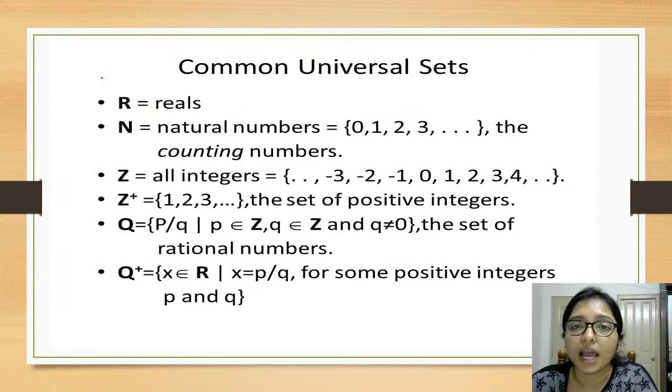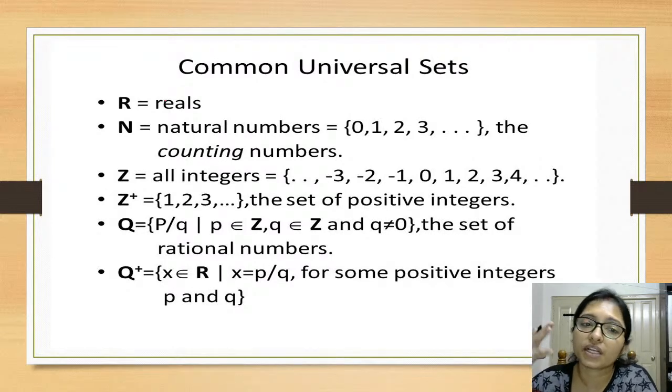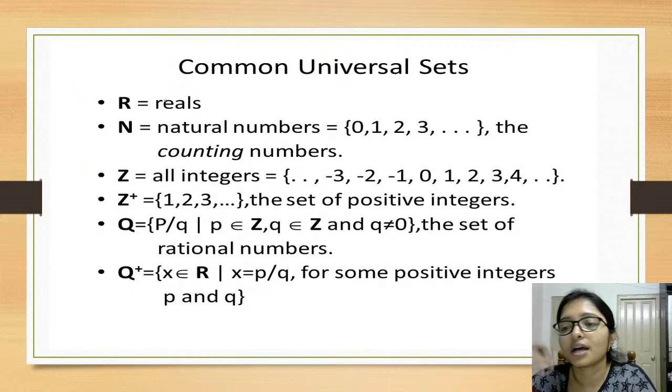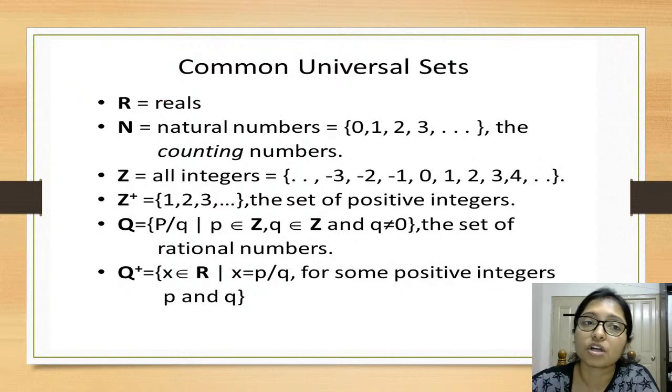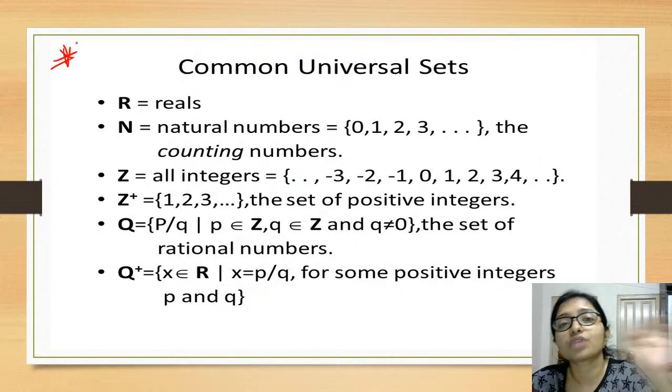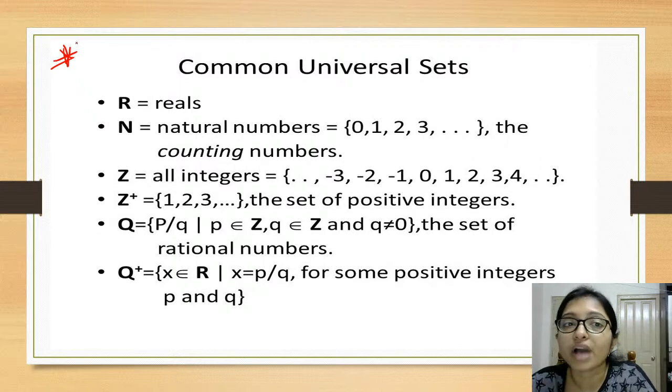Okay. And the common universal sets are very important, because you have to remember what is a real number, what is a natural number, what are integers, positive integers, rational numbers. When they give the statement, they will not mention what numbers are there, the prime number, even number, odd number. Here some mistake, some confusion is coming. So remember this, because this is very important. They will give you only the statement, and from the statement you have to understand.